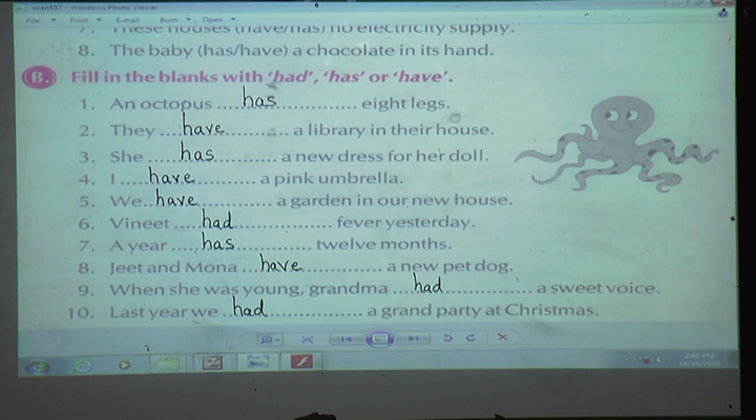Done? First one is have, second one is have, third is has, fourth is have, fifth is have, sixth had, has, seventh has, eighth have, ninth had, tenth again had.